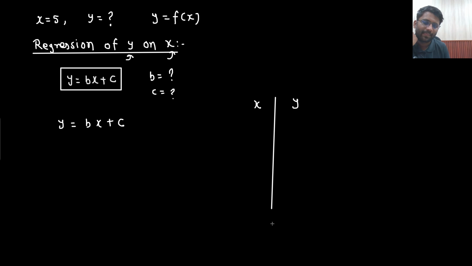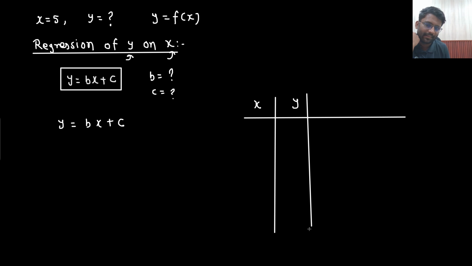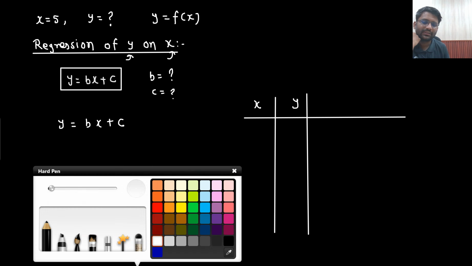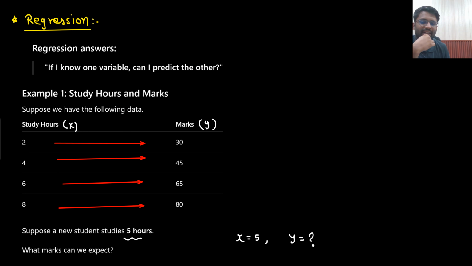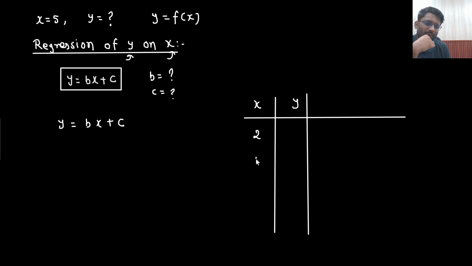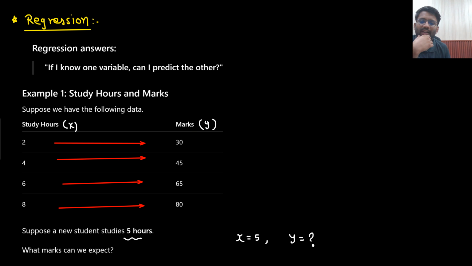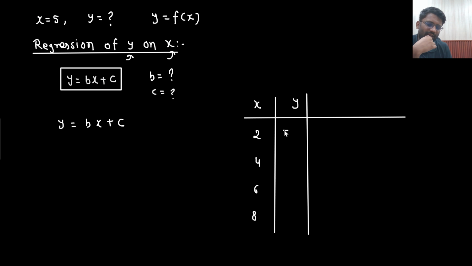What will I do? y equals bx plus c. Do I have some data? Yes sir, I have the data of x and the data of y. What is the data of x? 2, 4, 6, 8. And what is the data of y? 30, 45, 65, 80.